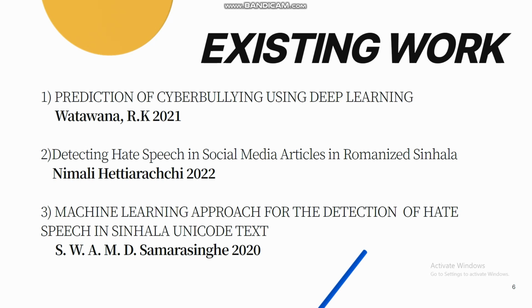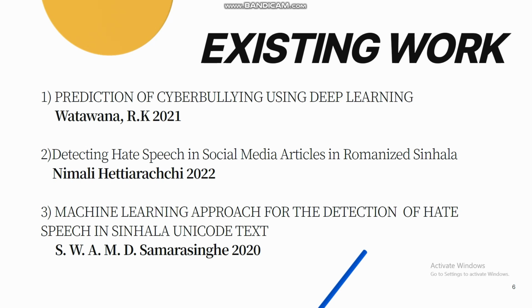The second project is detecting hate speech in social media articles in Romanized Sinhala. This was implemented in 2022. One of the research gaps that I have identified in this project is that it was limited to a Twitter dataset, so only platforms such as Twitter can be used with this project.